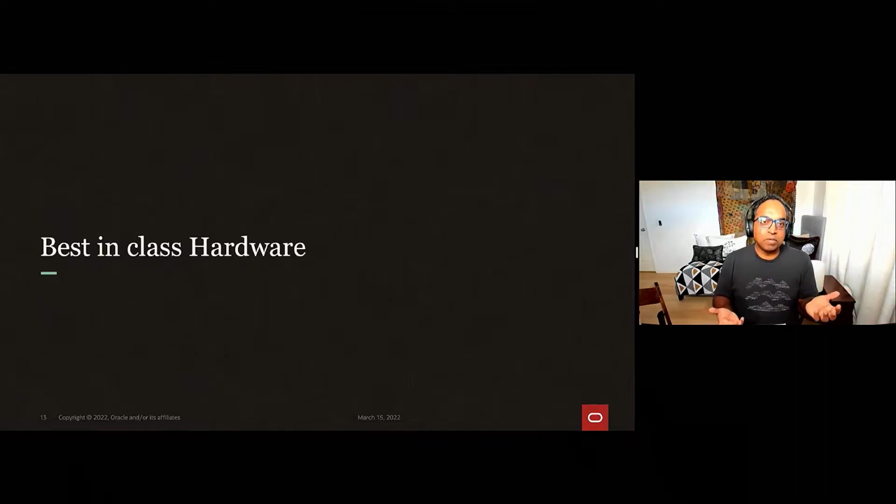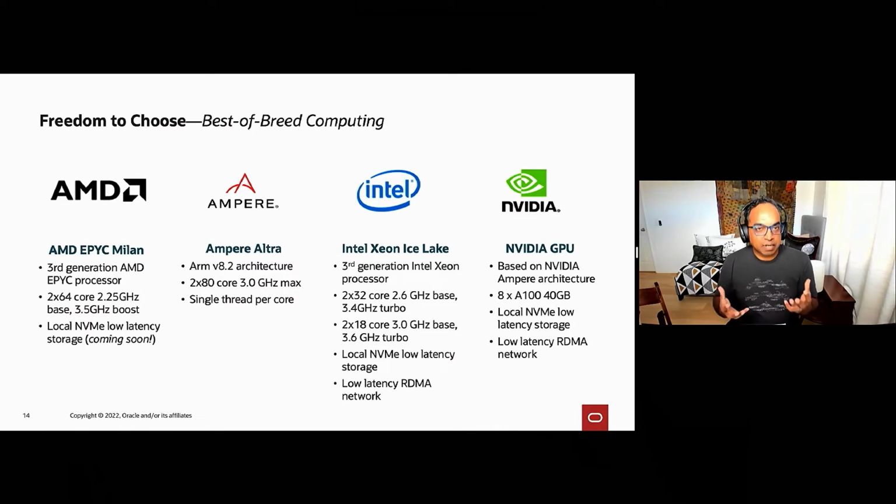But no discussion of compute can be complete without talking about hardware. That's, of course, what we do at the end of the day: sell computers. And what we want to offer in OCI Compute is the freedom to choose with best-in-class computing. Just as we talked about how workloads are different and you can tune the shapes to your workload, the same is true for hardware. We know that based on the workload, different hardware will perform differently.